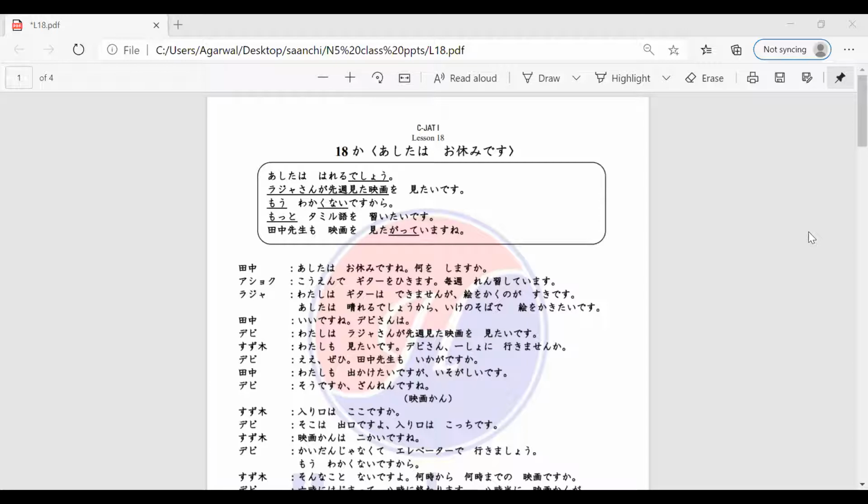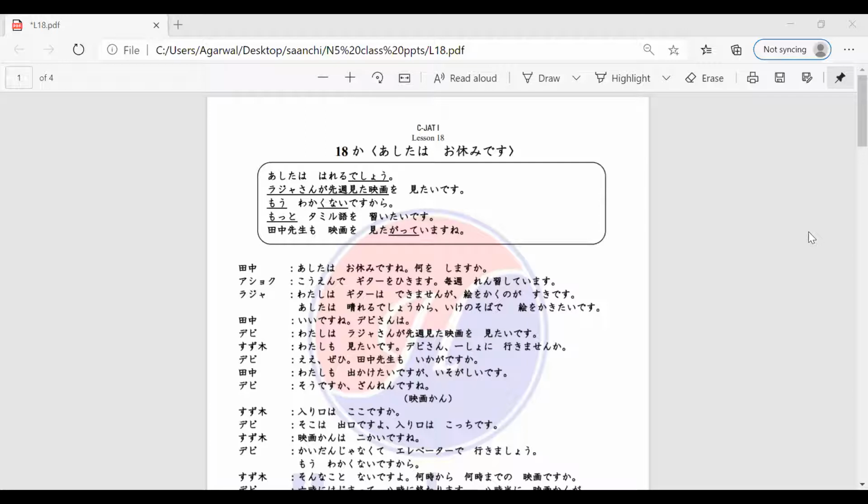So Raja-san is saying, watashi wa gita wa dekimasen ga e o kaku no ga suki desu. I can't play guitar, but I like to draw pictures.